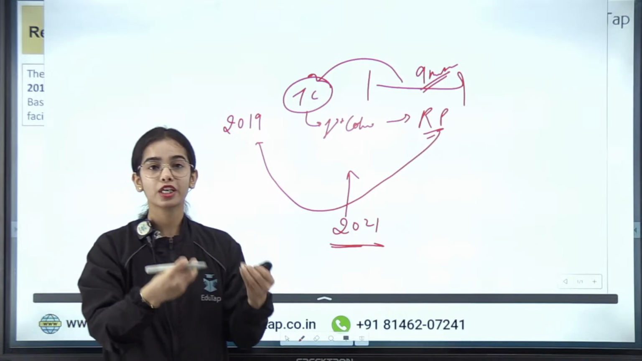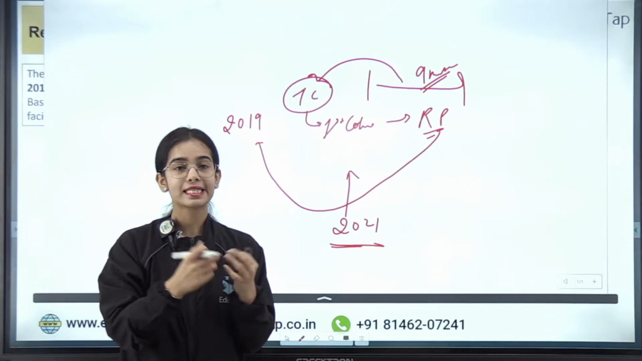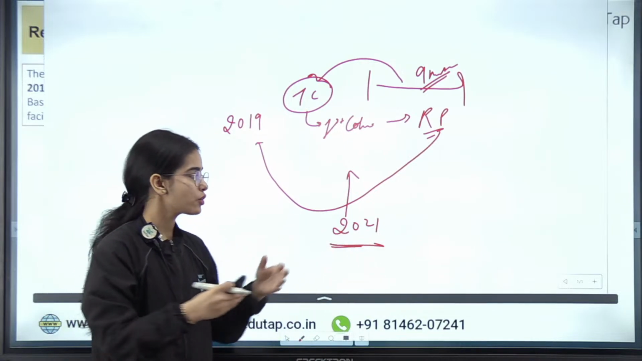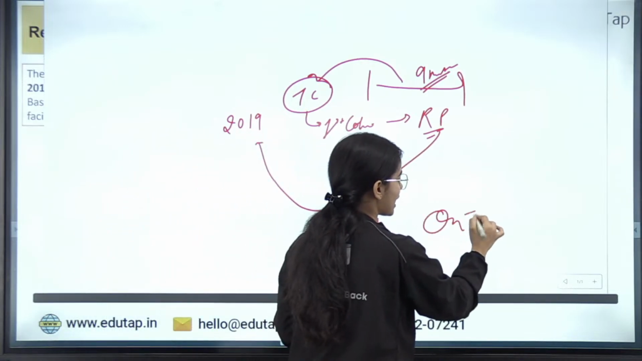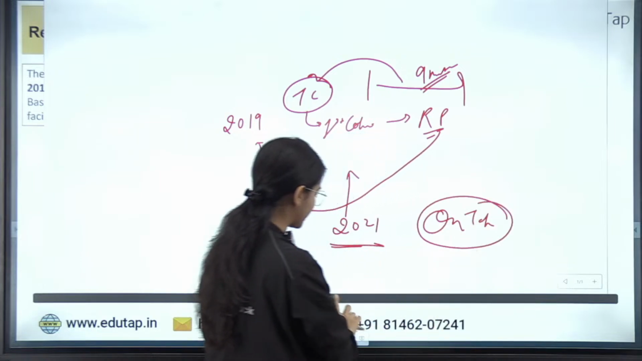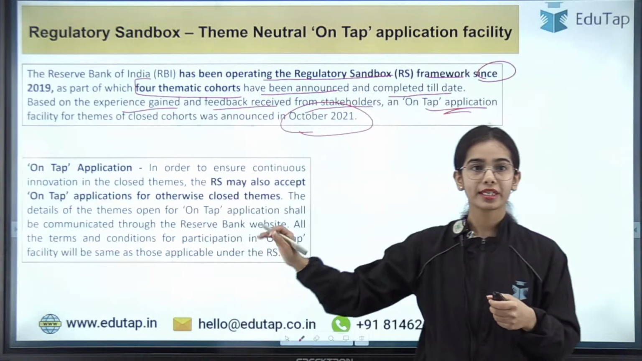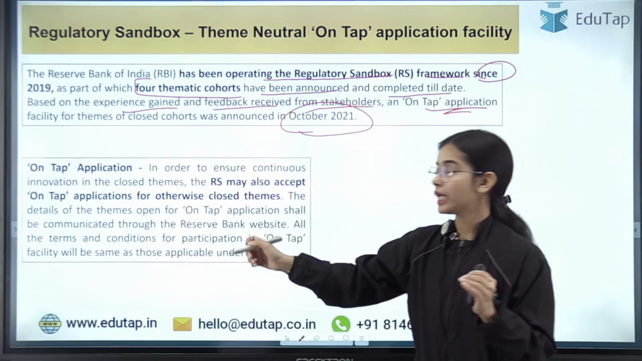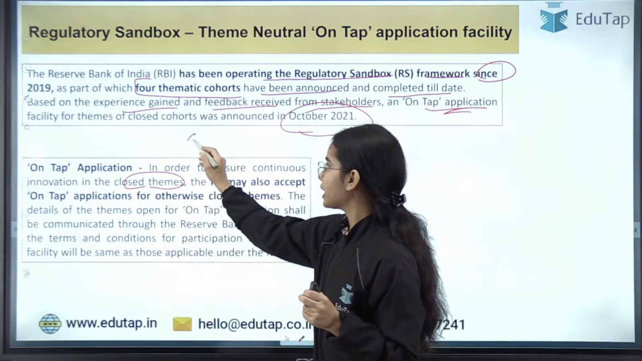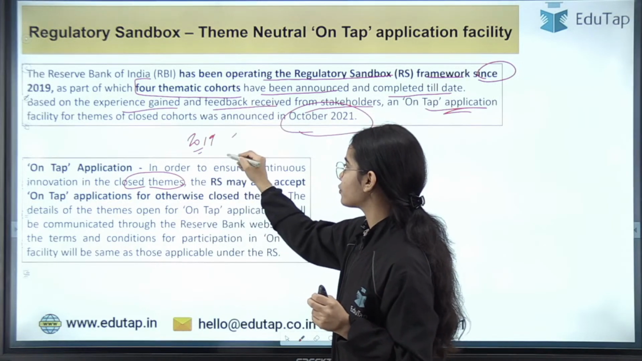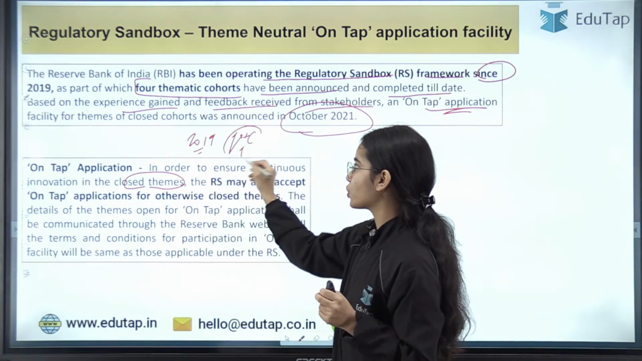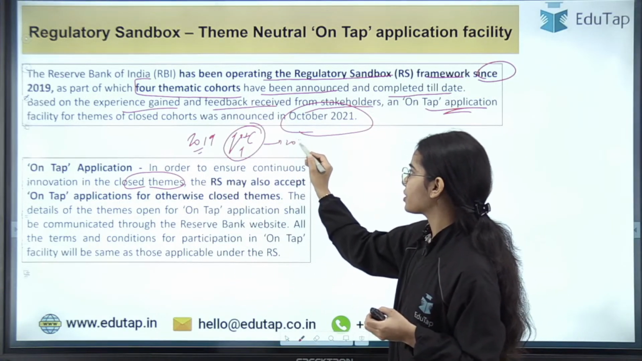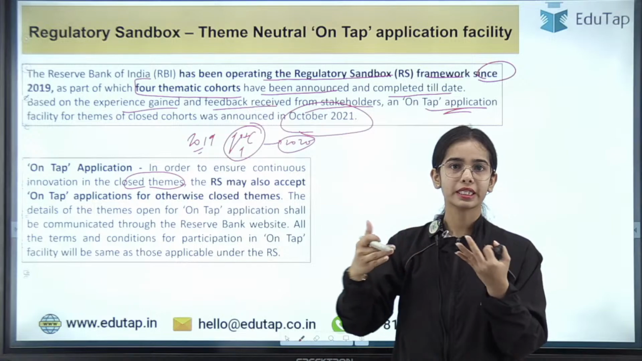We want to continue the innovation in cross-border payments and such. So it was said that an on-tap application is being brought. Try to understand the on-tap application, in order to ensure continuous innovation in closed themes. In 2019, the first thematic cohort was opened for testing, and by 2020 it must have closed for the retail payments.